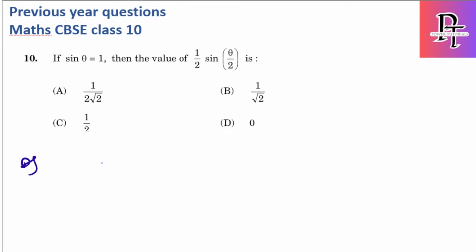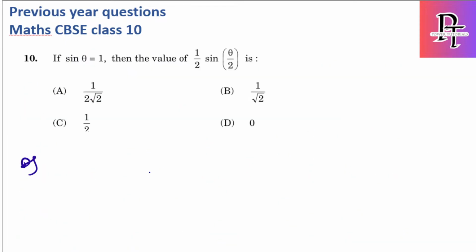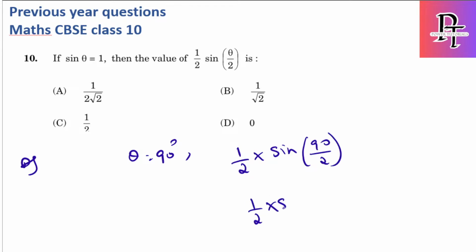Sin theta is 1. So what will be the theta value? I told you to remember this value. Sin theta is 1 at 90 degrees. So directly I can say theta is equal to 90 degrees. What they are asking is 1 by 2 into sin theta by 2. Theta by 2 is 90 by 2. So it will be 1 by 2 into sin 45. Sin 45 is 1 by root 2. So the final answer is 1 by 2 root 2.